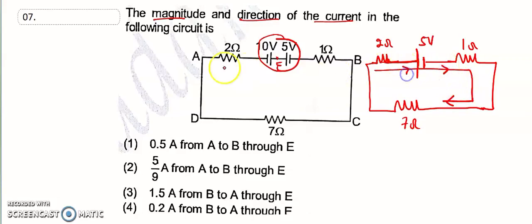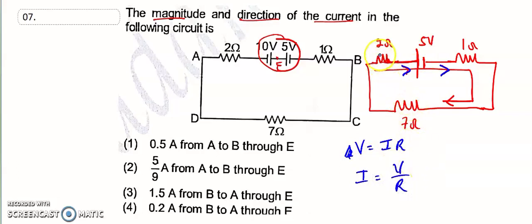The current flows in the direction of E. This is the direction of current because this is 5 volt. So now you have to come to the current. According to Ohm's law, V is equal to I into R, that is delta V, the potential difference. So I is equal to V divided by R.